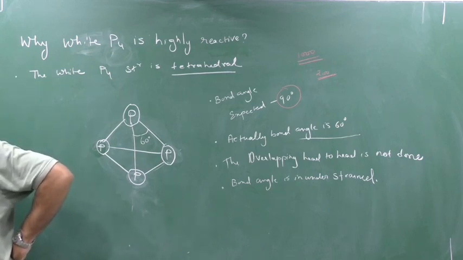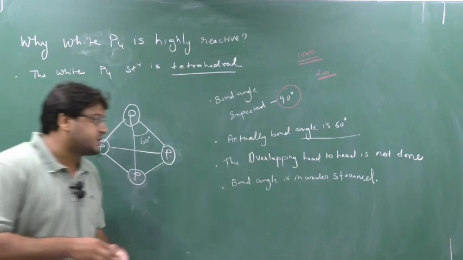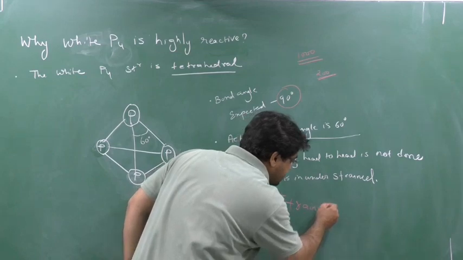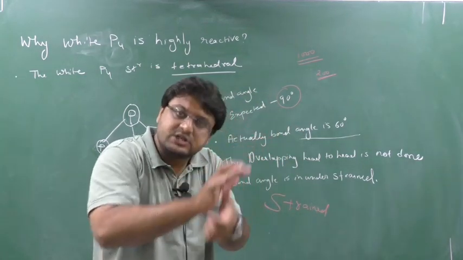White phosphorus is highly reactive due to its abnormal strained structure. See, strained means something which is compressed, pressurized, is known as strained.